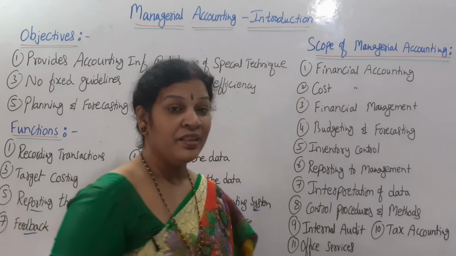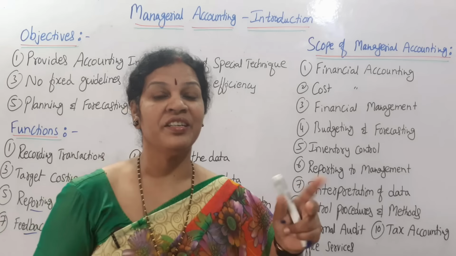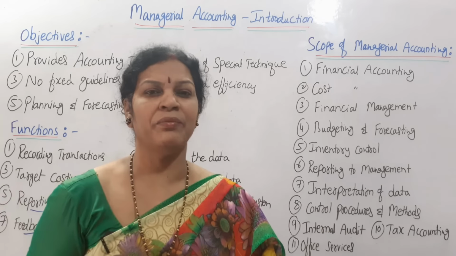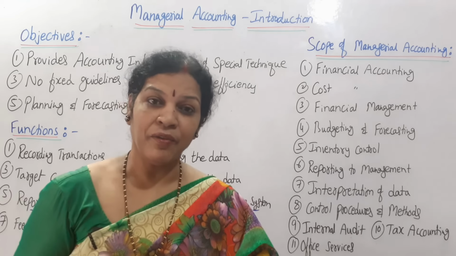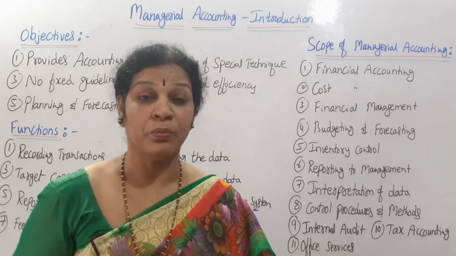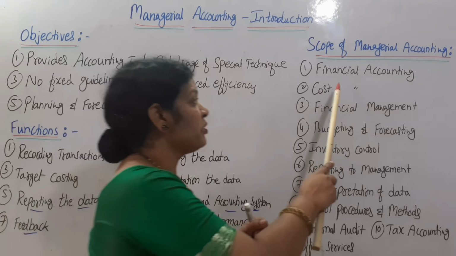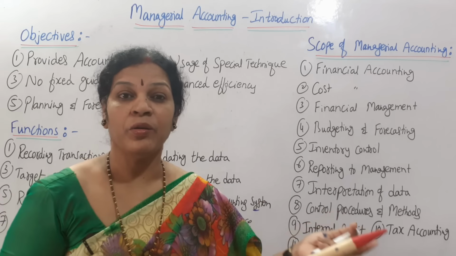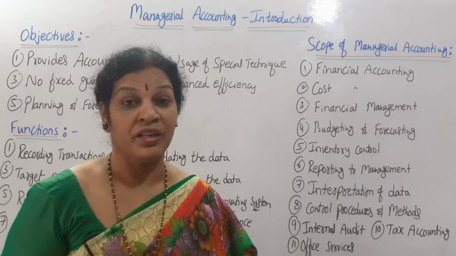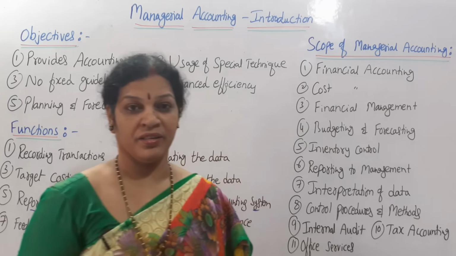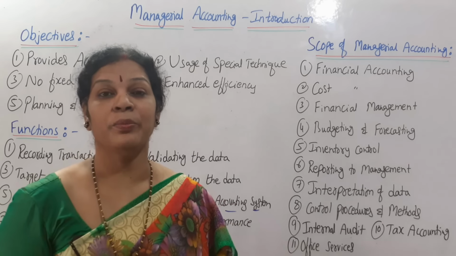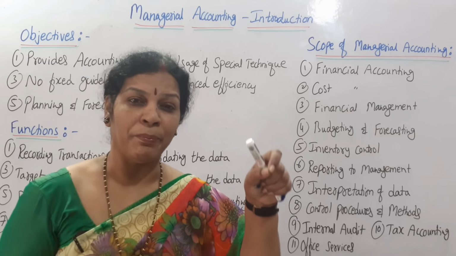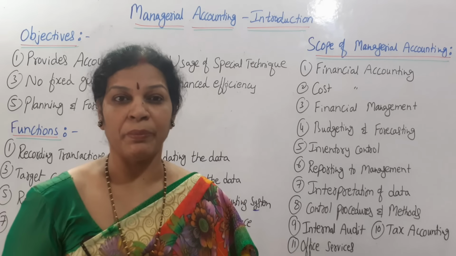The first one is financial accounting. It is interrelated or interlinked with financial accounting, because in managerial accounting, most of the time we are taking the data of financial accounting only. So that is why both are interlinked. So this is very much important. If accuracy of financial accounting is there, then only is it possible to go for managerial accounting. If no data is provided from financial accounting, it is very difficult to prepare the managerial accounting information. Even if you prepare it, accuracy may not be possible.